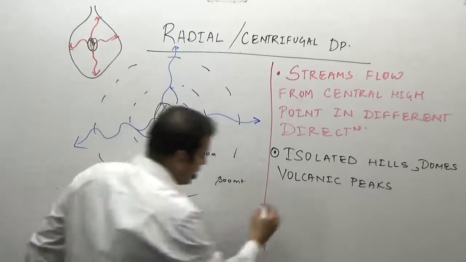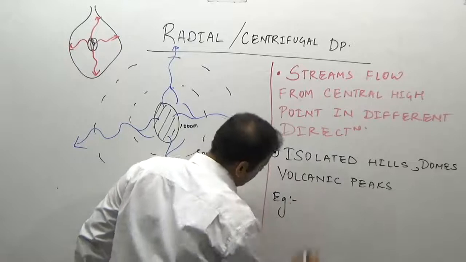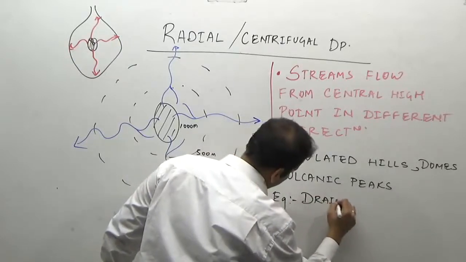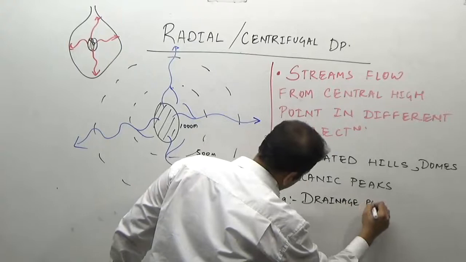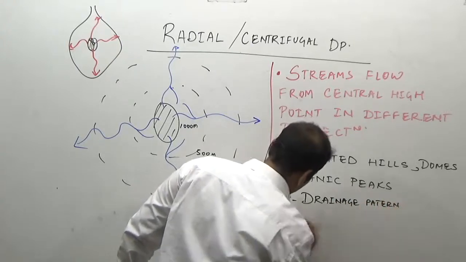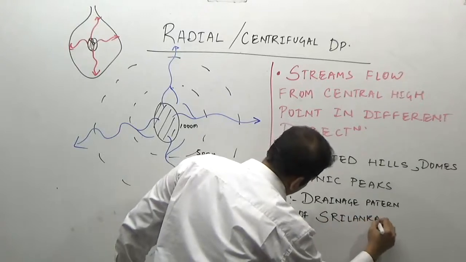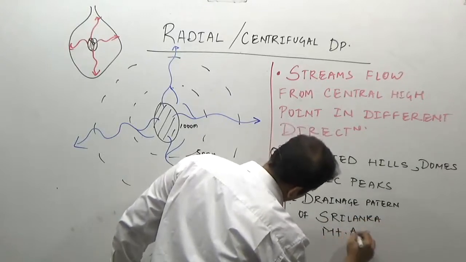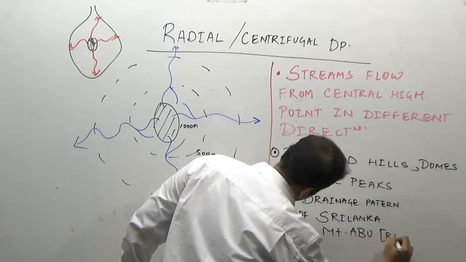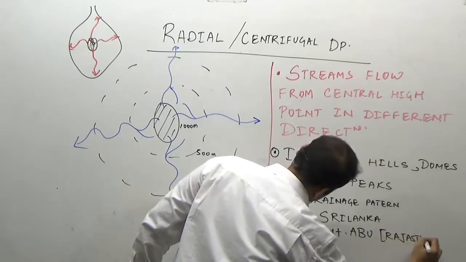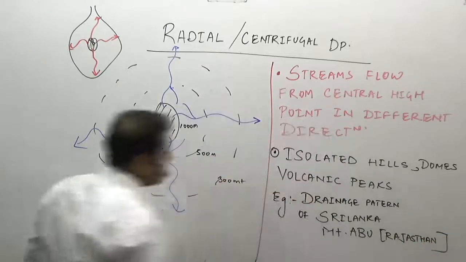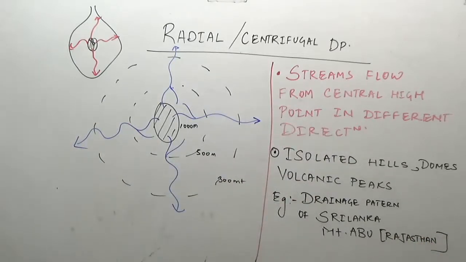So the examples are the entire drainage pattern of Sri Lanka and Mount Abu, Rajasthan. The streams originate from the central high point and flow in different directions.